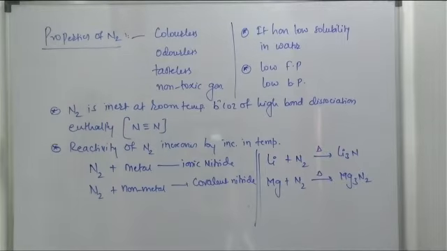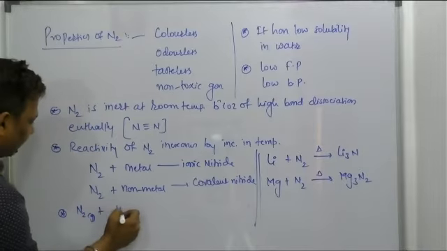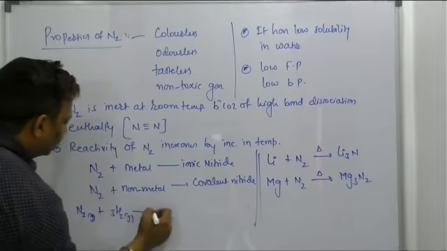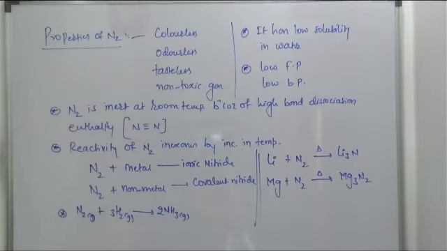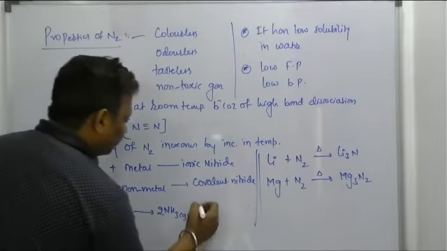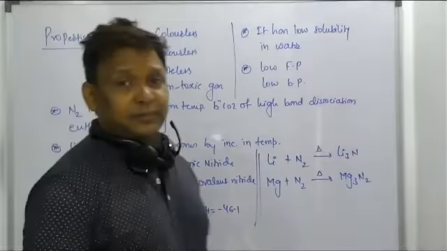But again, one more property we can say about nitrogen. What is that, sir? Sir, nitrogen gas on combining with hydrogen gas has a tendency to form vapors of ammonia. Delta H is equal to minus 46.1 kJ per mole. Exothermic, na beta.